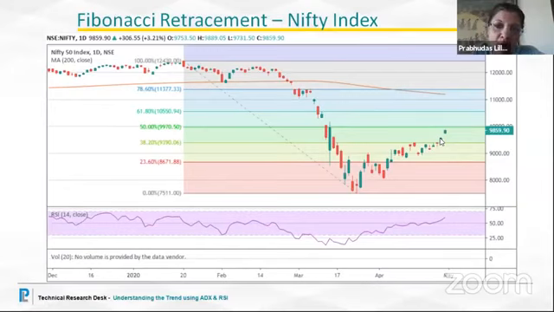The thought is either we book profit if you are only a trader in cash, or if you are a trader in futures or options, we can hedge our positions on the safe side. We may buy puts, because when you buy an option, your risk is limited. So you could either book out, or hedge your positions, or go counter sell in Nifty, keeping a stop loss of 10,000 levels, because for some time it can make a high of 10,000. And if your stop loss is hit, at least you tried, and you have protected your capital.